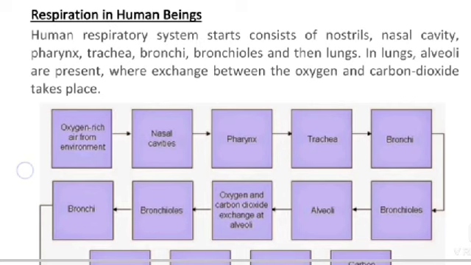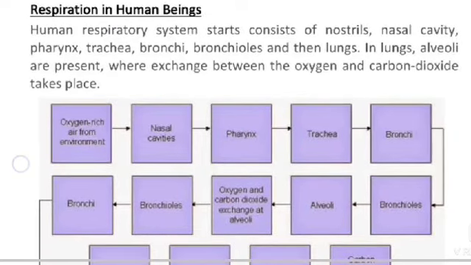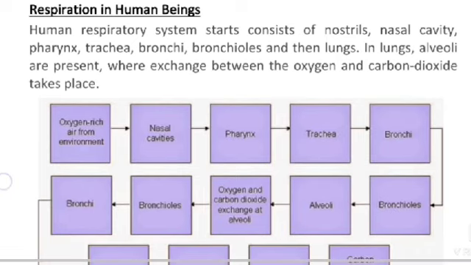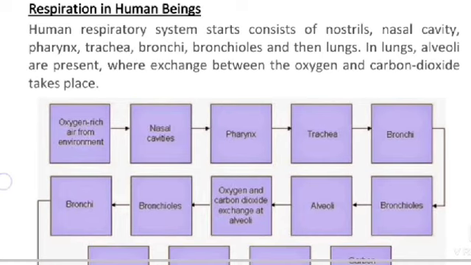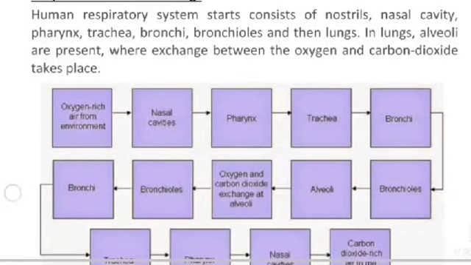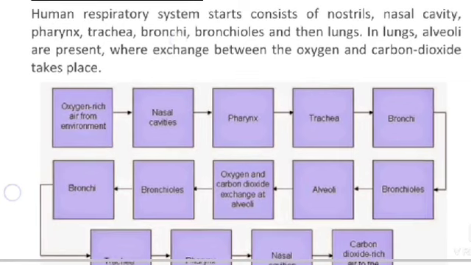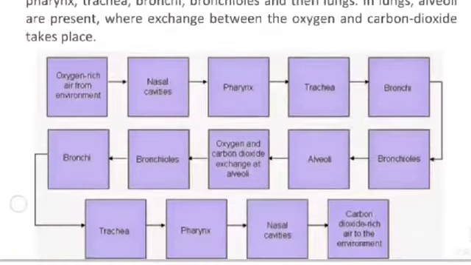Respiration in human beings. The human respiratory system consists of nostrils, nasal cavity, pharynx, trachea, bronchioles, and then lungs. In lungs, alveoli are present where exchange of oxygen and carbon dioxide takes place.